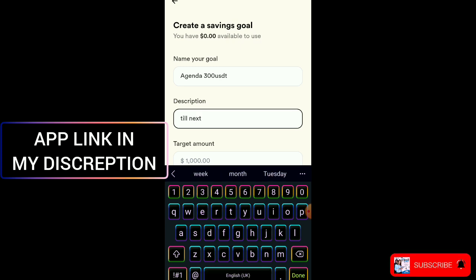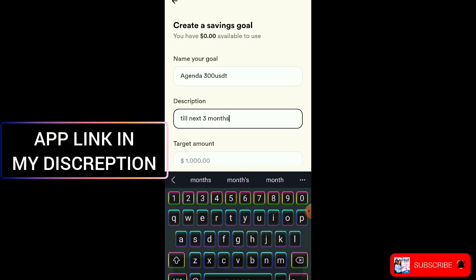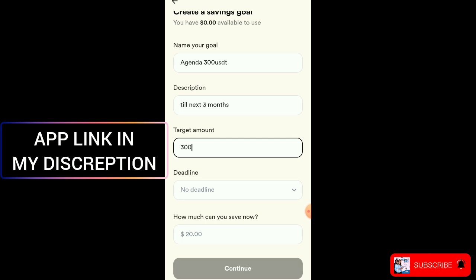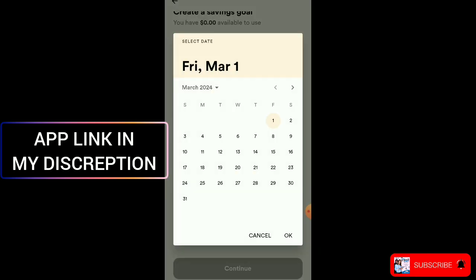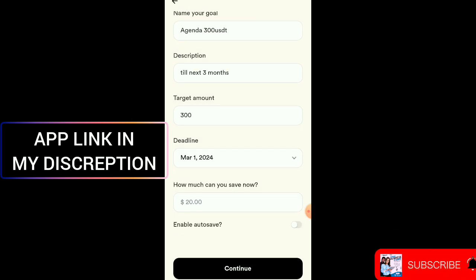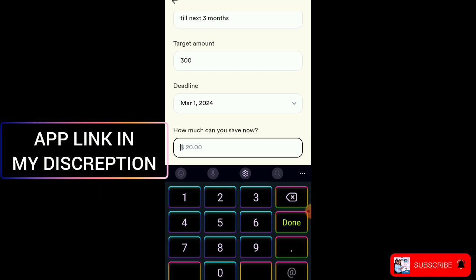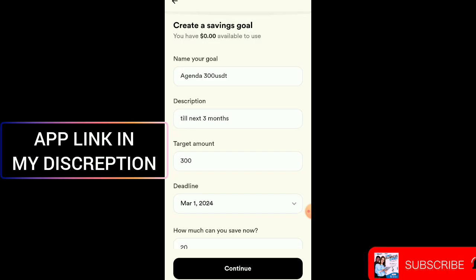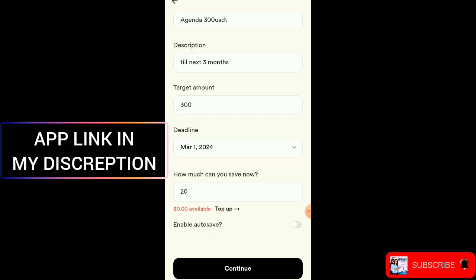Next, 3 months. Target $300. Deadline, let's say March 1st. You see how much can you save now. Let's say 20. You see, and after that you click on continue.